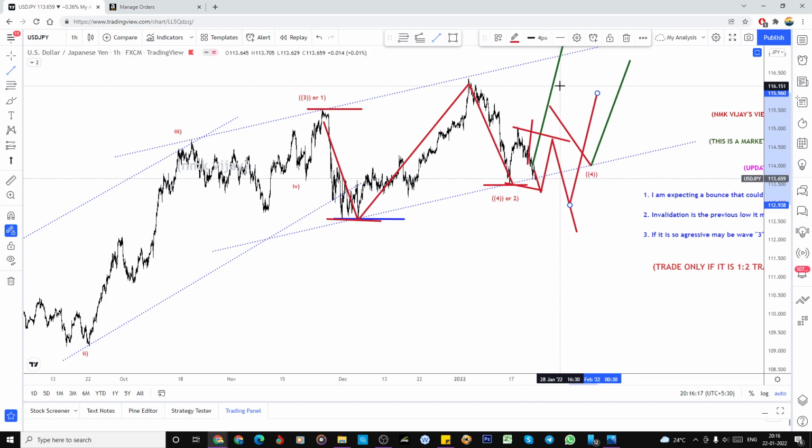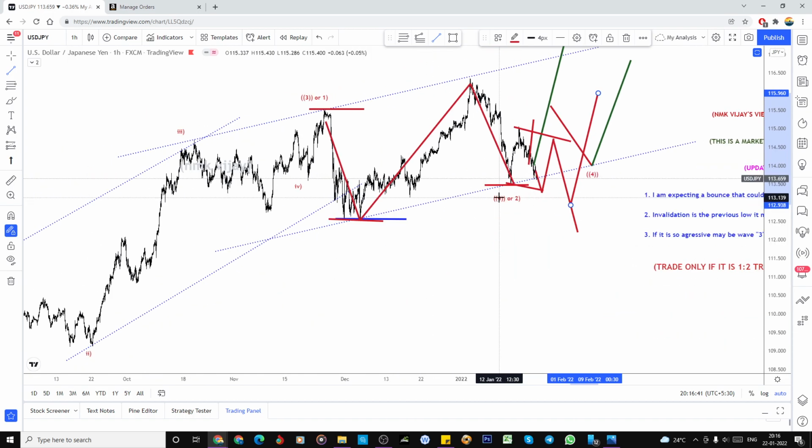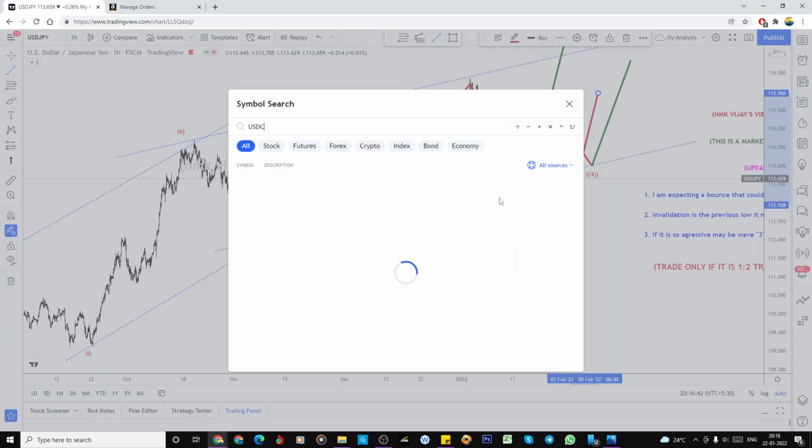But if the gold bounces a little bit and it has not broken this low, it can reach that 1860 also in the gold, so then it can bounce, because I am expecting that 1878 in that gold is my stop loss. So let's wait for this to confirm. So this is my view in UJ for this week, and we will move on to USD CHF.